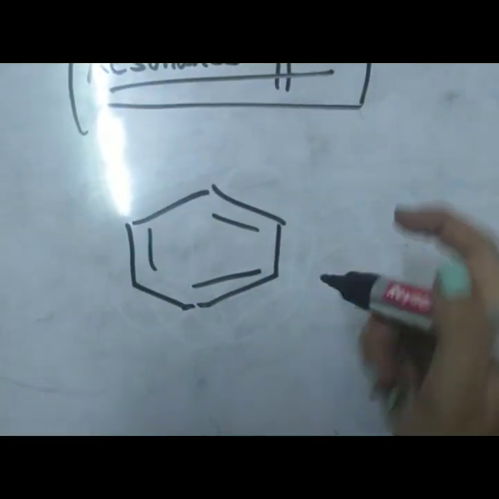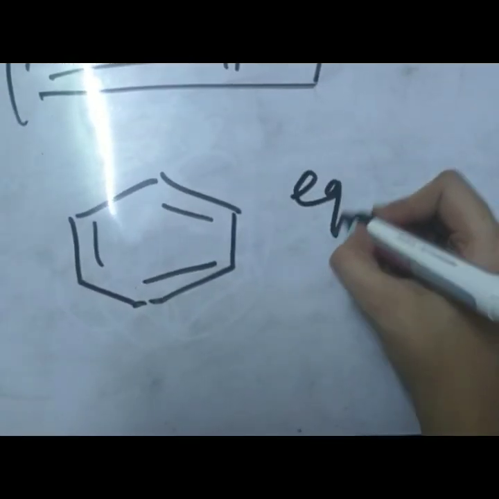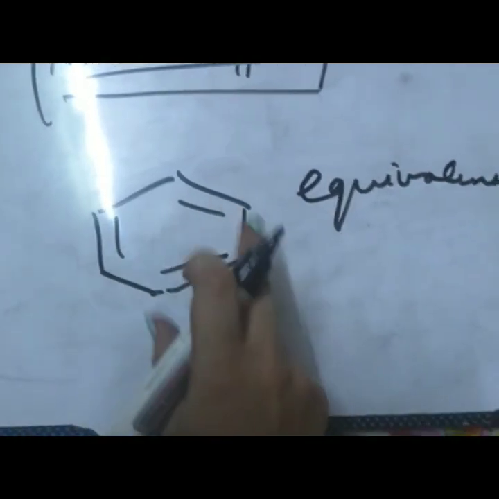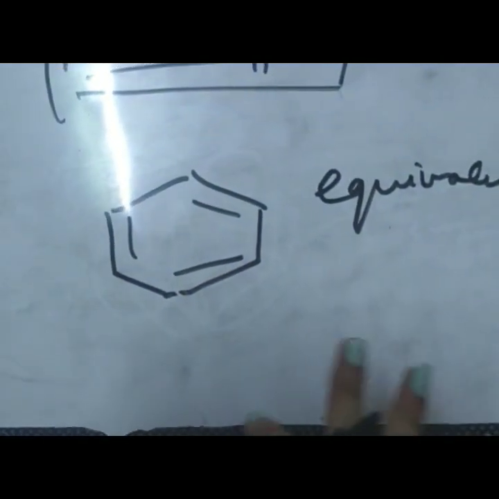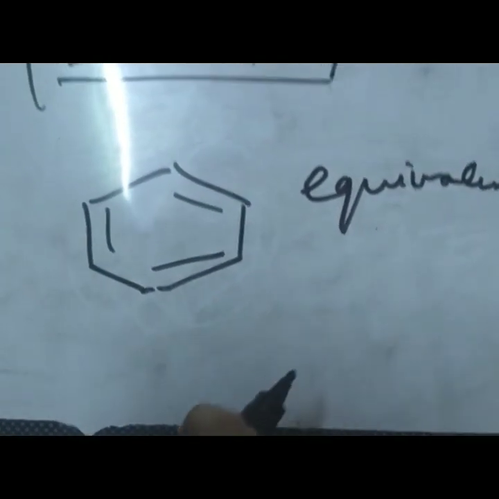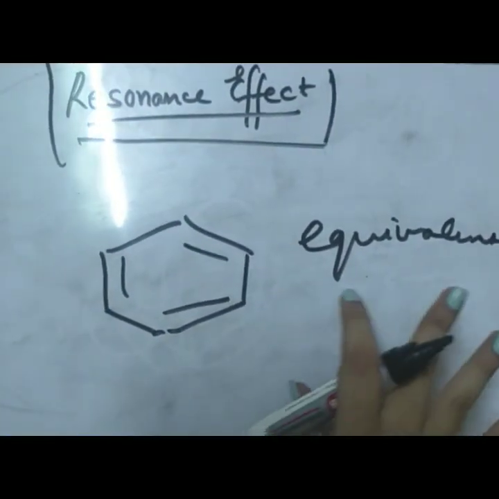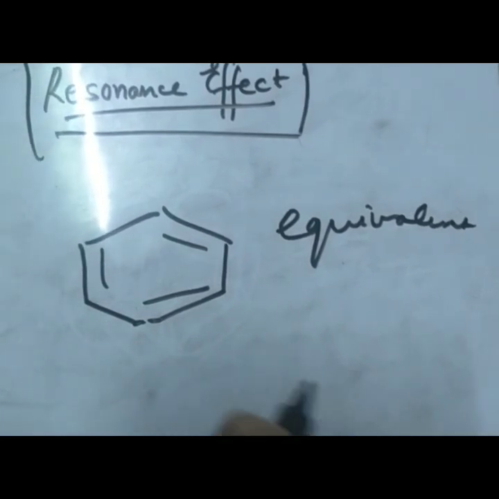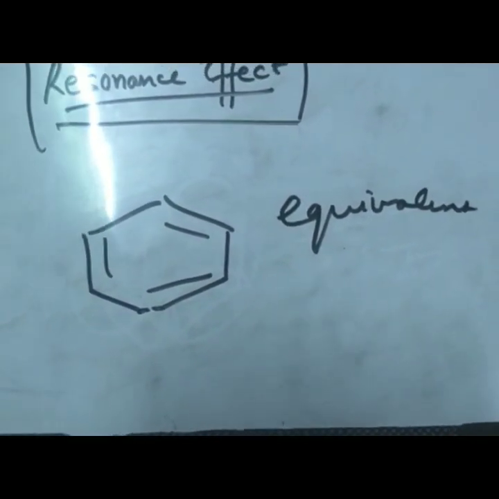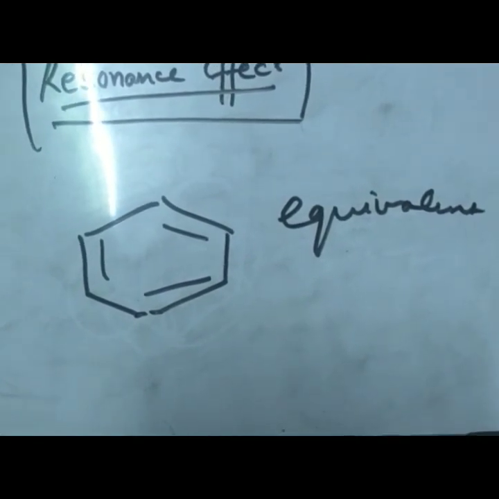Observations show that all of these bonds are equivalent. You have to note this point: despite being 3 double bonds and 3 single bonds, these are all equivalent, that means same bond length. So scientists started thinking, how is it happening?